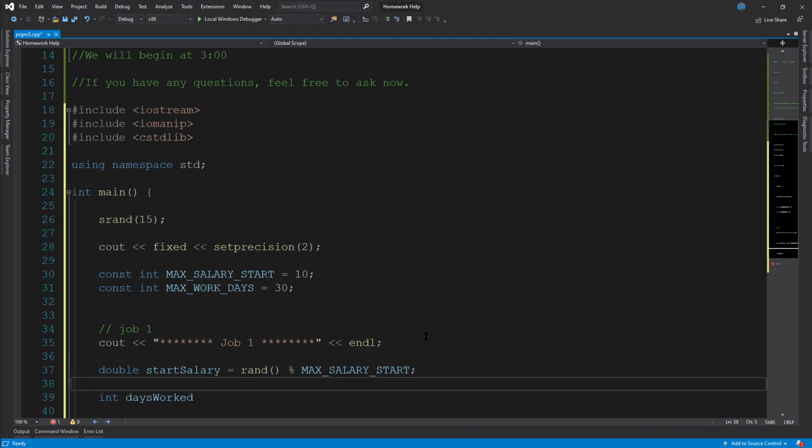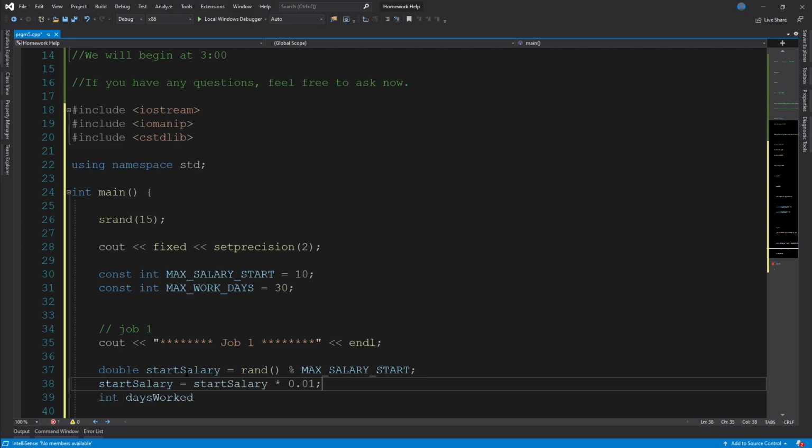And then we'll want to do start salary equals start salary times 0.01.